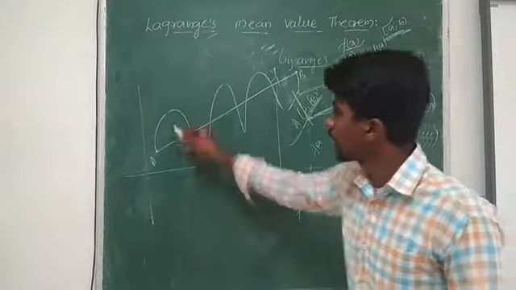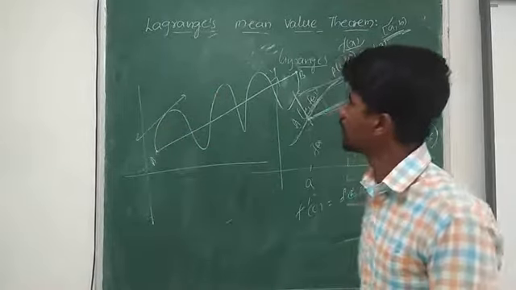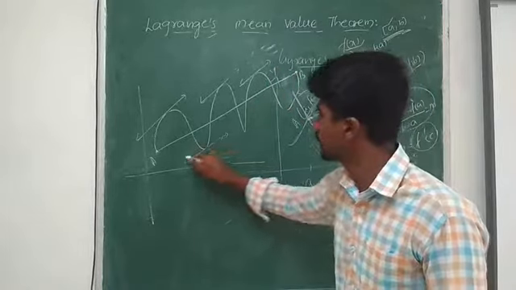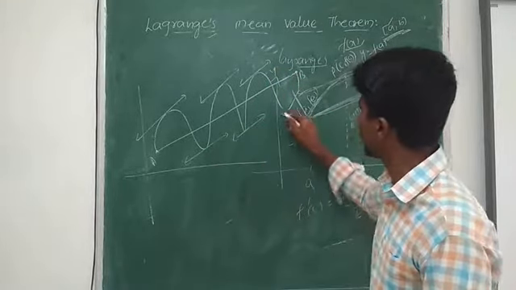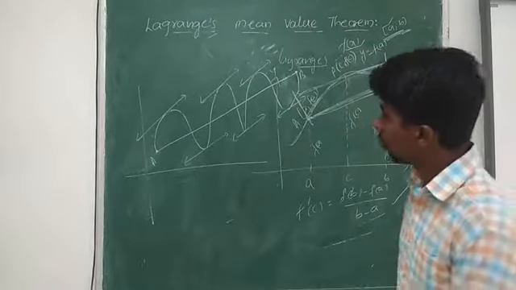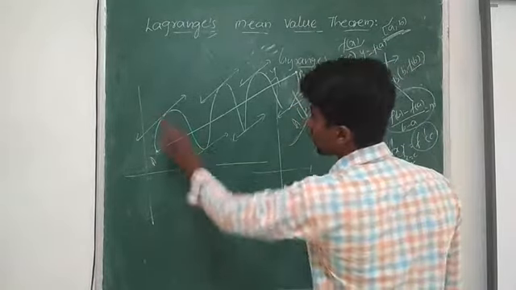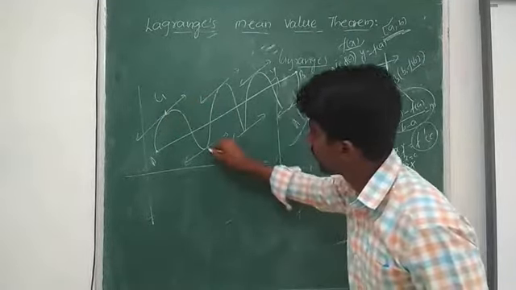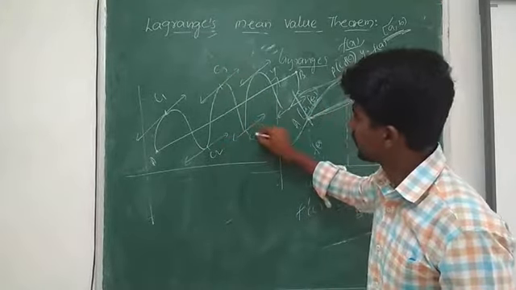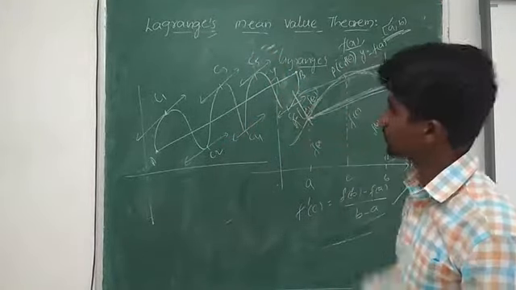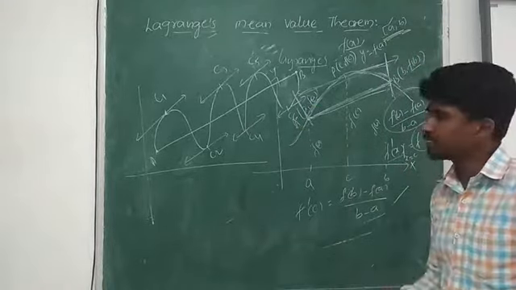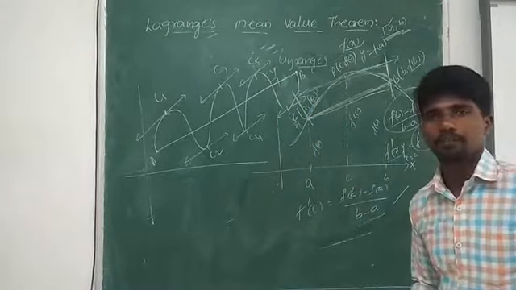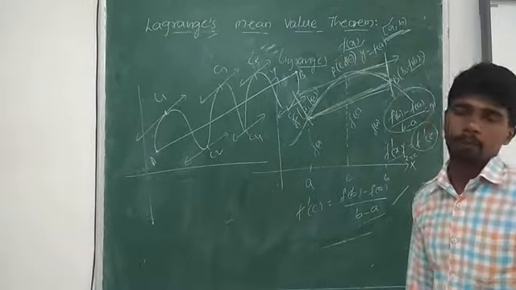I can draw one tangent here, and at this point one more tangent. Here one more tangent, and next in this particular place also I can draw. So in total I am able to draw 1, 2, 3, 4, 5, 6 tangents at C1, C2, C3, C4, C5, C6. So they have got 6 points. There exist 6 real numbers according to this particular curve. So based on the curve, we get one or more than one point.